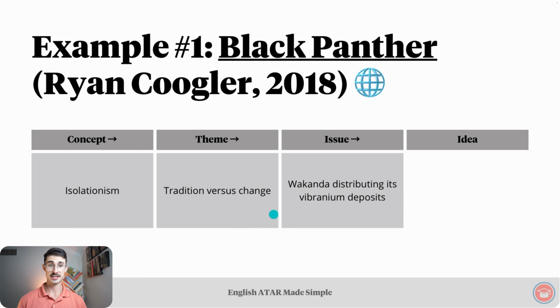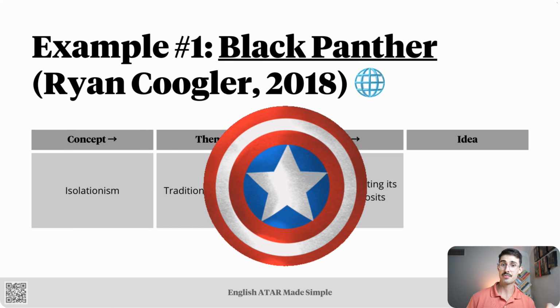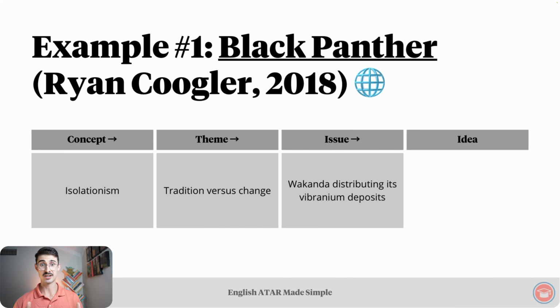An issue that this theme relates to is Wakanda distributing its vibranium deposits. As I just mentioned, Killmonger wants to use these vibranium deposits to liberate Black people, so that is an issue at play here. Side note, vibranium is the stuff that Captain America's shield is made of. Killmonger wants to weaponize Wakanda's vibranium deposits, distribute those weapons globally, and use them to, quote, topple oppressive governments.